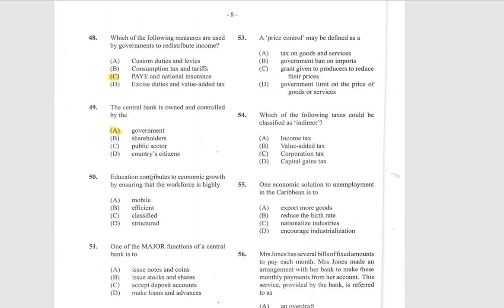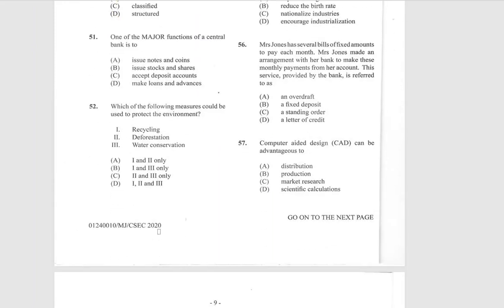Education contributes to economic growth by ensuring that the workforce is highly efficient. One of the major functions of central bank is to issue notes and coins, issue stocks and shares, accept deposit accounts, or make loans and advances. All right, issue notes and coins.